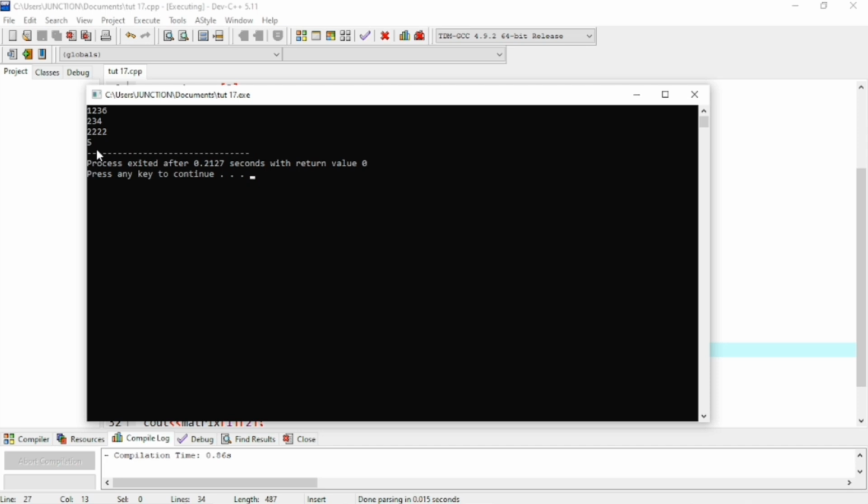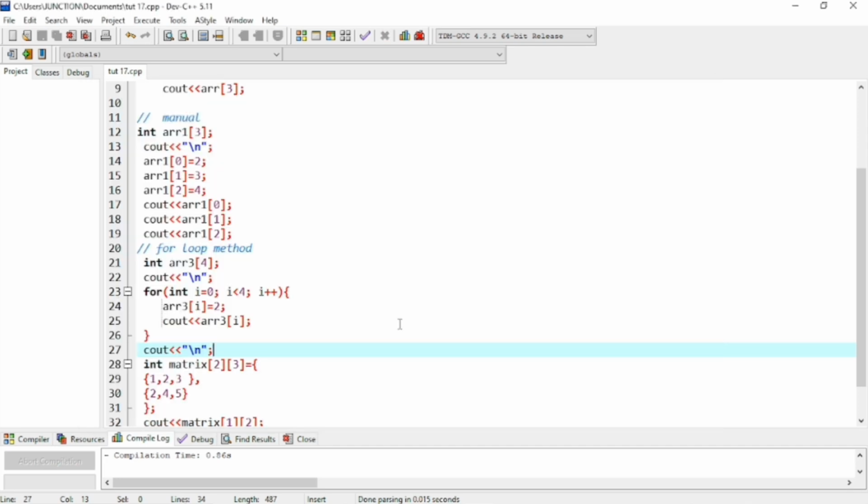And for this video, arrays are one of the fundamental data structures in C++, and mastering them will set a solid foundation for more advanced topics.